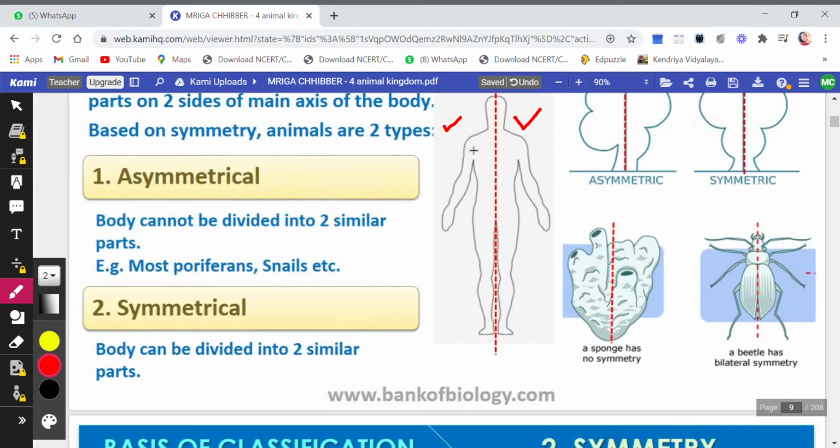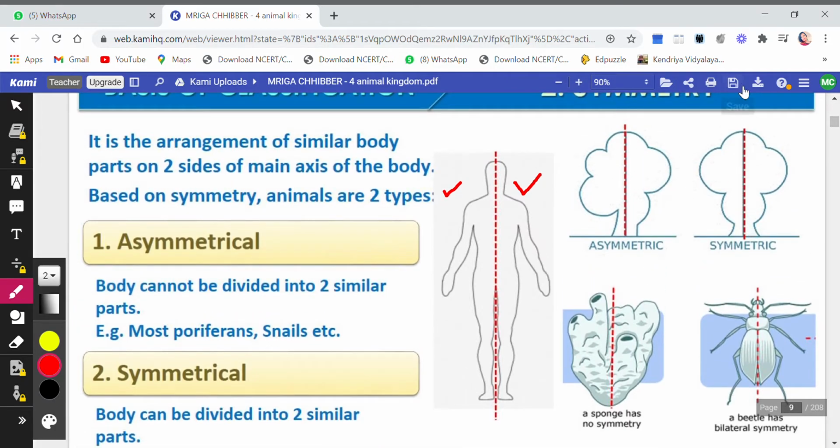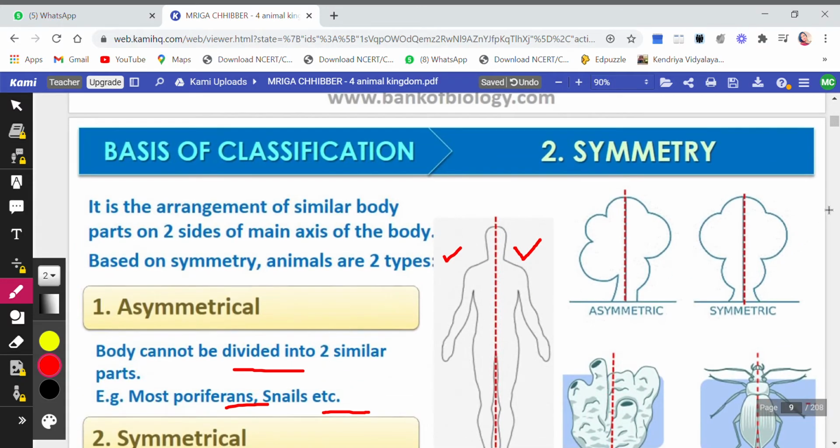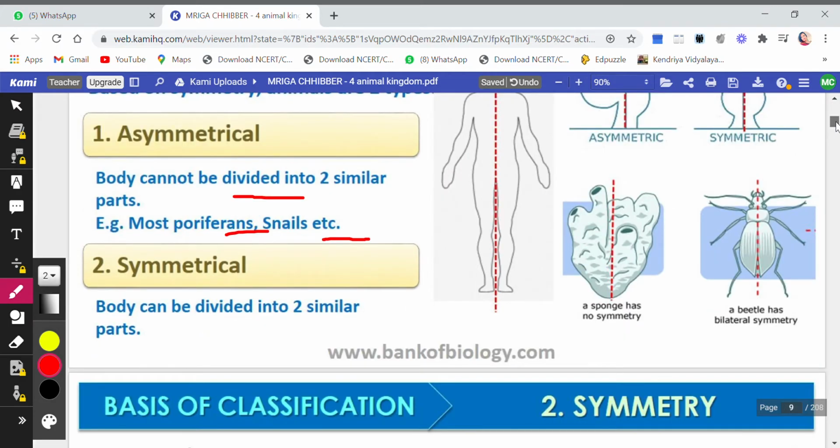So such a type of body is called symmetrical. This body is symmetrical. But here you see, the body is not symmetrical because this half is not similar to the other half. So such a type of body is said to be asymmetric. So either the body is symmetric or asymmetric, right? Asymmetrical means the body cannot be divided into two similar parts, like most poriferans and snails, and symmetric means the body can be divided into two equal halves, like we humans can be divided into two equal halves.